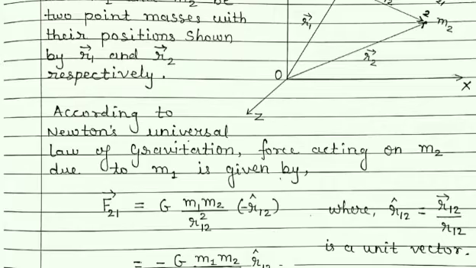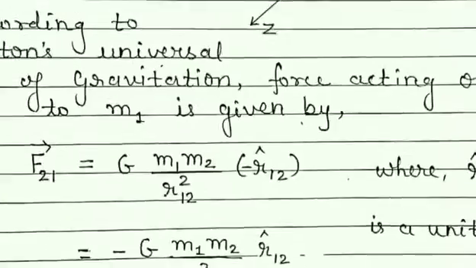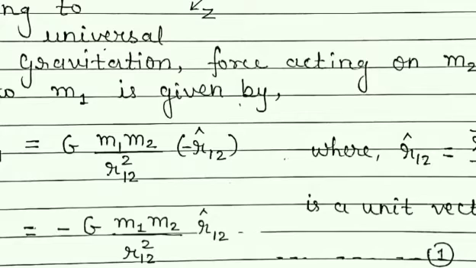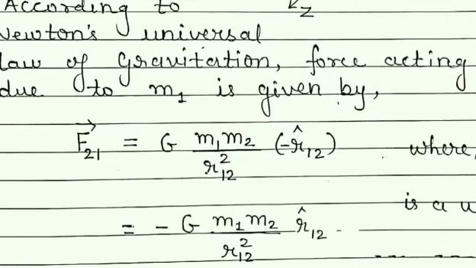Now students, you can see here that this unit vector has a negative sign. It is because the direction of the force and the direction of vector r12 are opposite to each other.